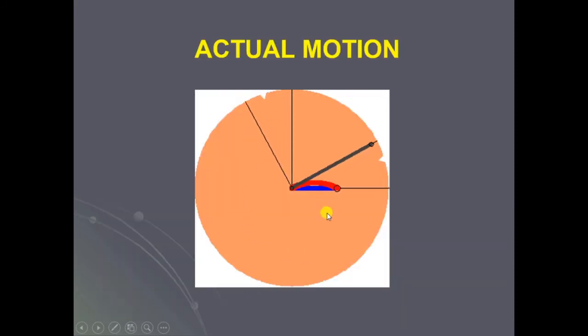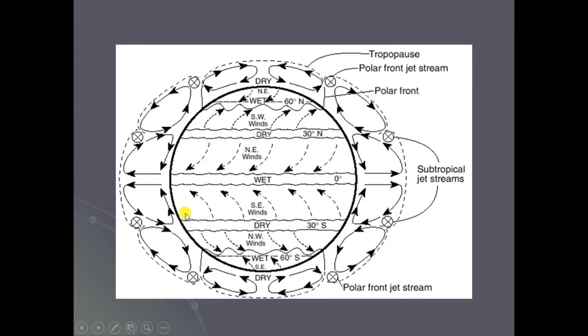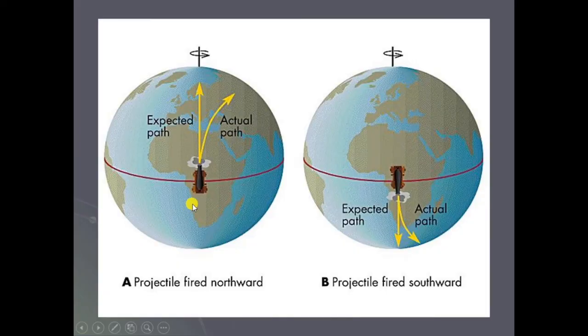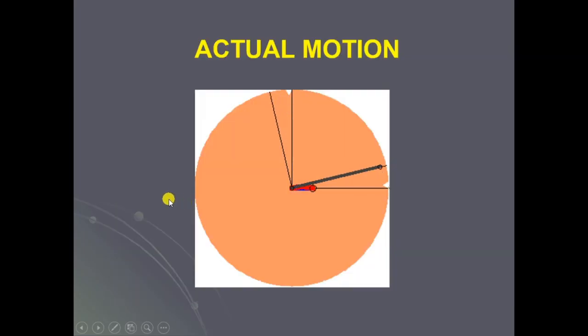See, actual motion and the expected motion. If you observe here, the expected motion is denoted by the gray line, but the actual movement is in the direction of the red line.